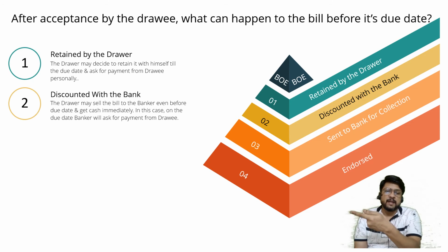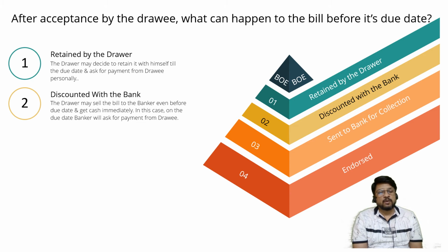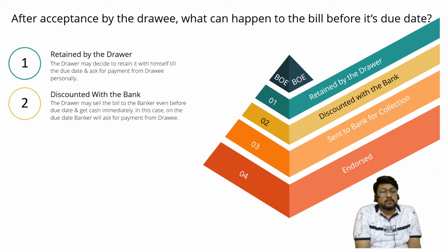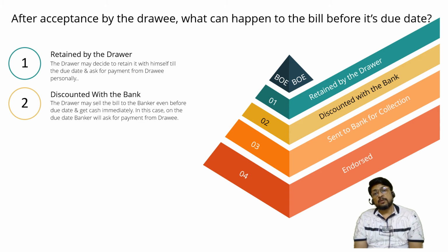The drawer is supposed to pay interest, but bank is not going to specify I will pay you 10,000, you pay me interest. Bank will specify let me deduct the interest first. It is therefore called interest or also called discount. That's why it is called discounted with the bank. So bank is going to give him not 10,000 rupees, bank is going to give him say 9,900 rupees. And on the due date, banker will go to the drawee.